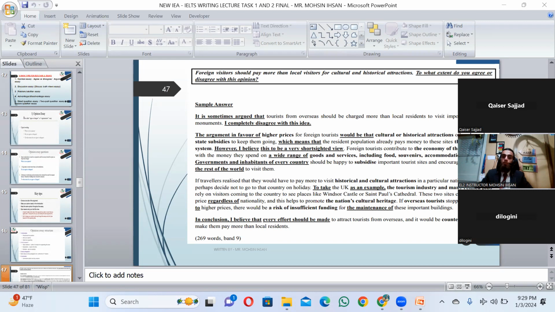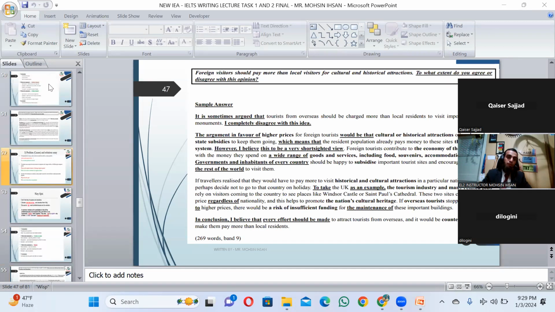For an argument essay, you can start: it is sometimes argued that tourists from overseas should be charged more than local residents, right? This information you can also write in your own essay, if that is an agree disagree essay, okay? So this is the structure. Next, you have another kind of essay. Let me show you here. Opinion essay. Next, you have.